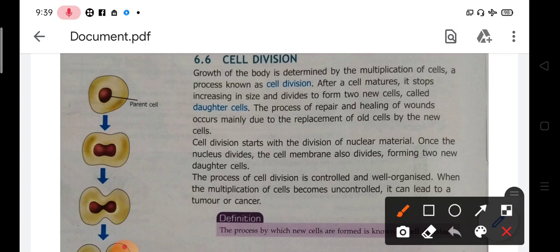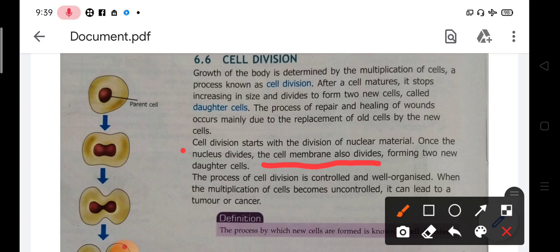Then the cytoplasm divides, or we say the cell divides into two daughter cells. So now just have a look over here. Cell division starts with the division of nuclear material. Once the nucleus divides, the cell membrane also divides, forming two daughter cells. That means first the nucleus divides, then the cell cytoplasm divides, and then it becomes two daughter cells.